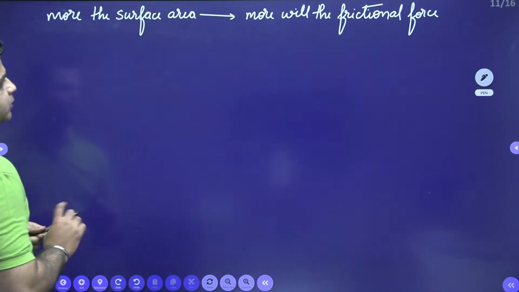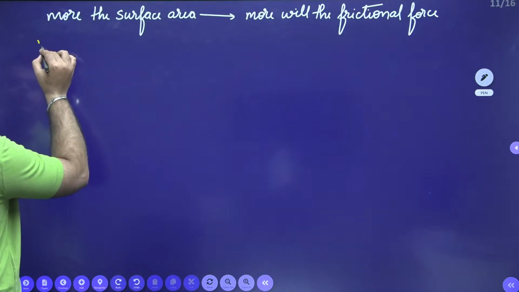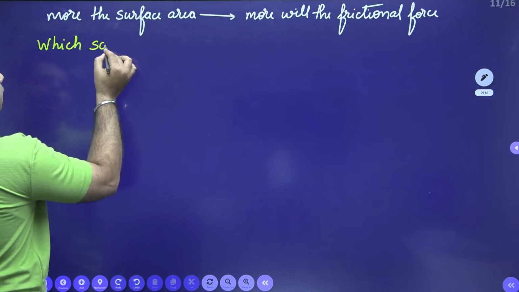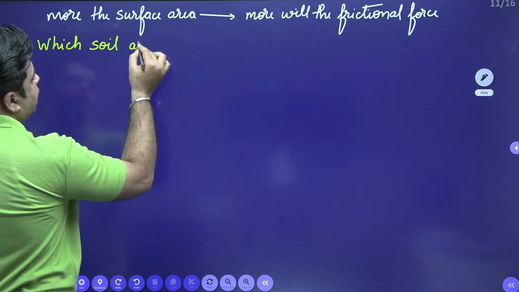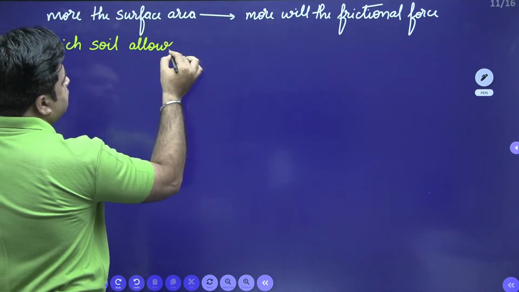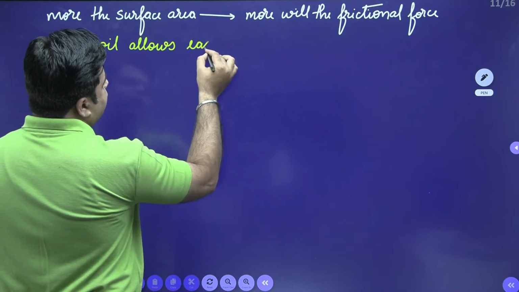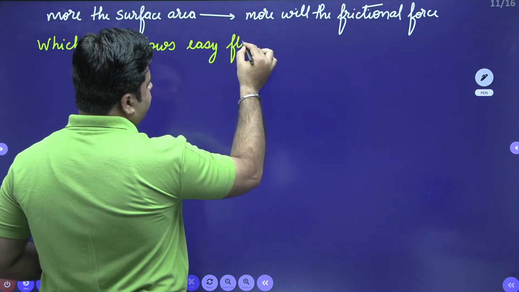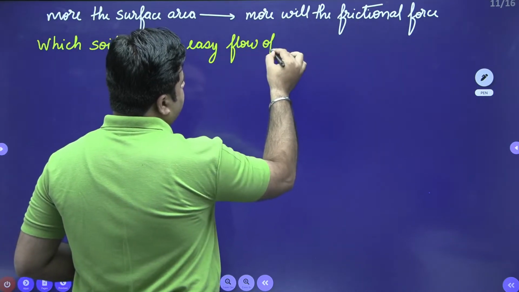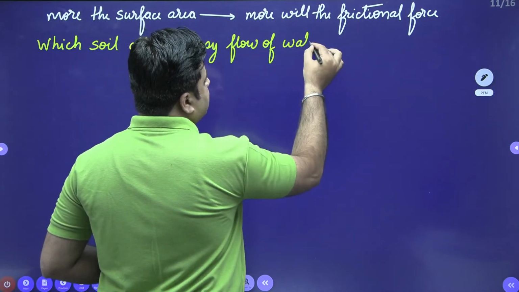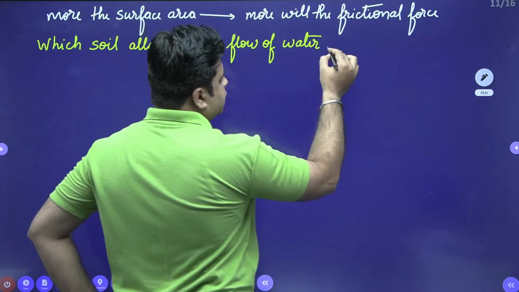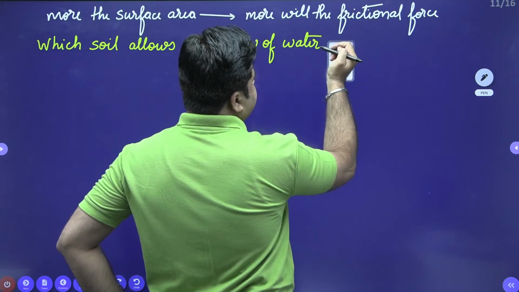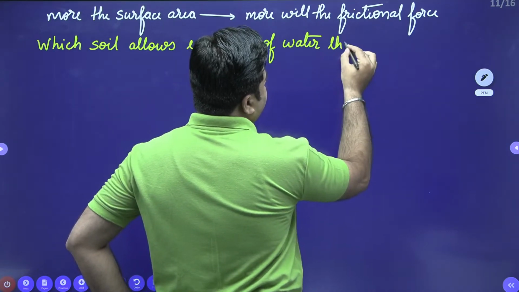Now again comes a question. Which soil allows easy flow of water through its interconnecting voids?